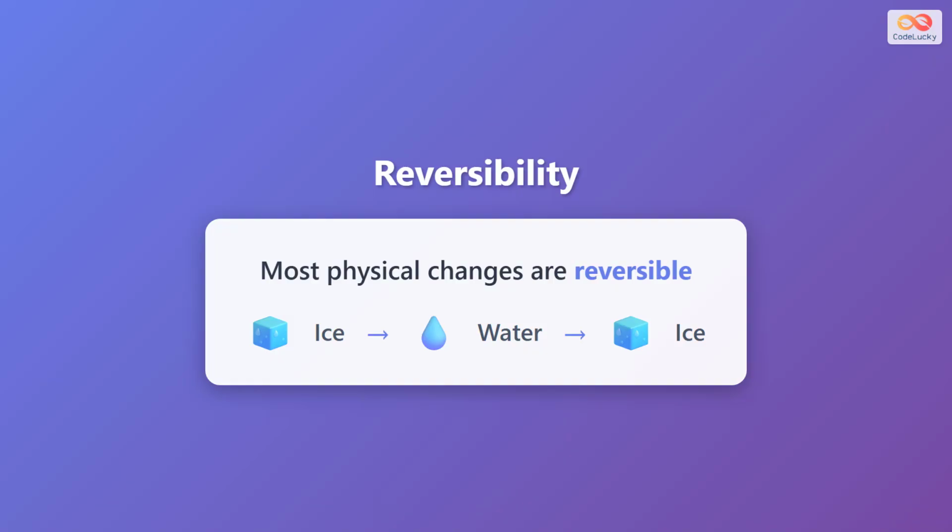A key characteristic of most physical changes is that they are reversible. This means you can undo the change and return to the original form. For example, ice can melt into water, and that same water can freeze back into ice. The substance moves back and forth between forms without losing its identity or creating new substances.